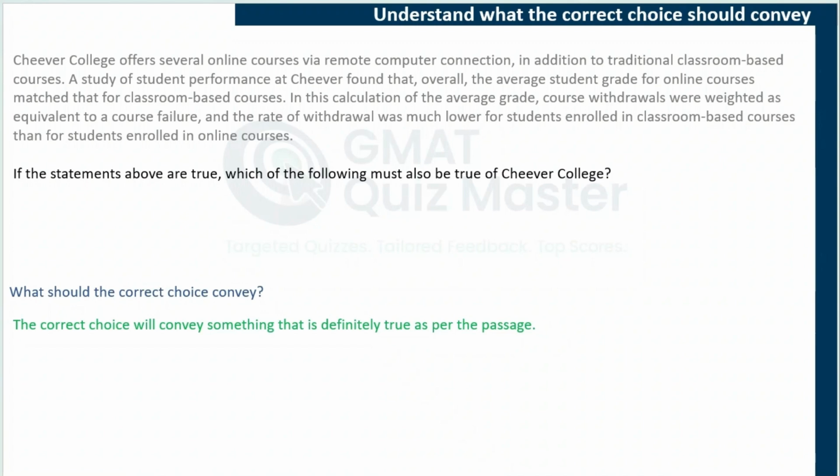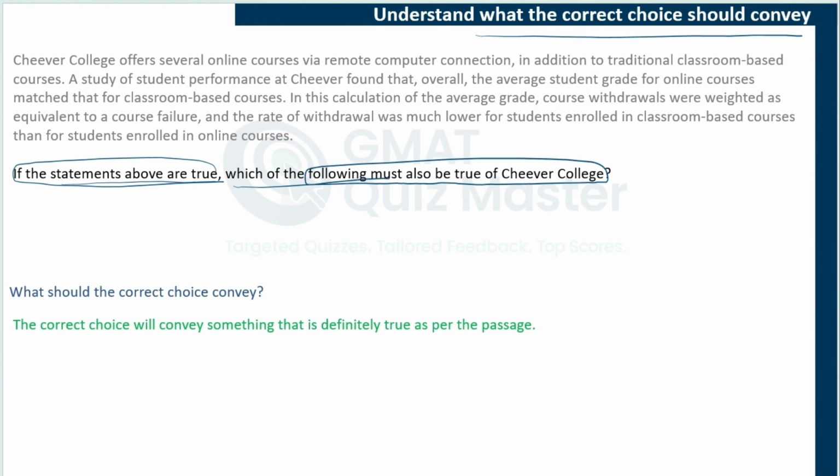Now, let's understand what the correct choice should convey. The question statement is that if the statements above are true, that is, if the passage is considered to be true, which of the following must also be true of Cheever College? So we have to find an inference, and an inference about Cheever College. An inference is something that is definitely true as per the passage. So the correct choice will convey something that is definitely true as per the passage. There should be no doubt about it. So we will be evaluating choices one by one and we will see which one of them is definitely true. That will be our correct choice.